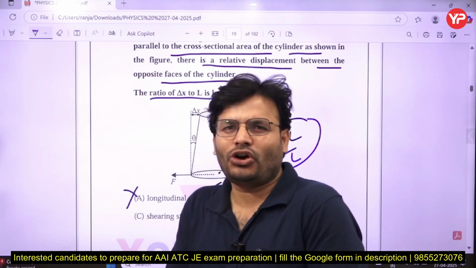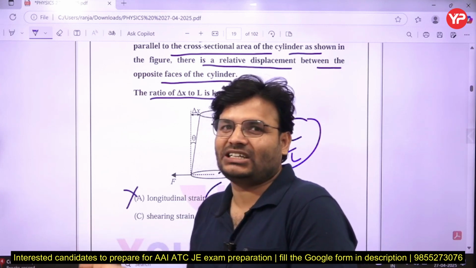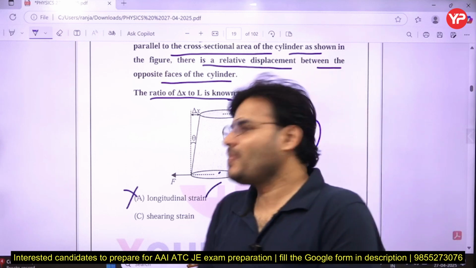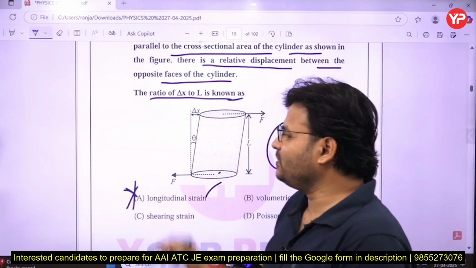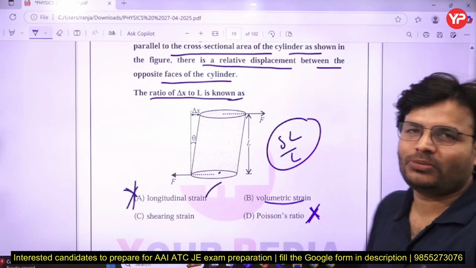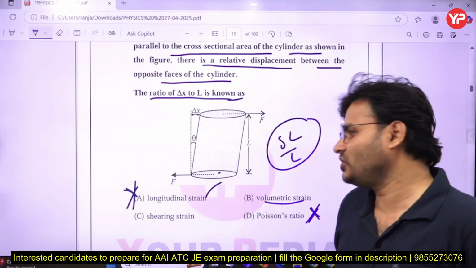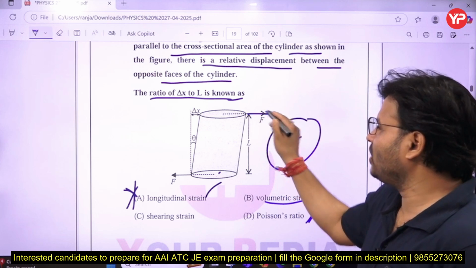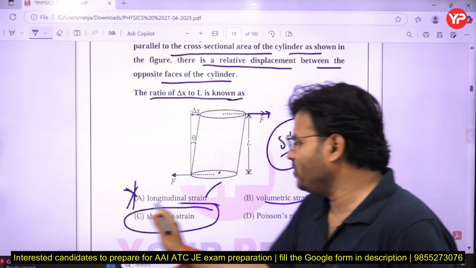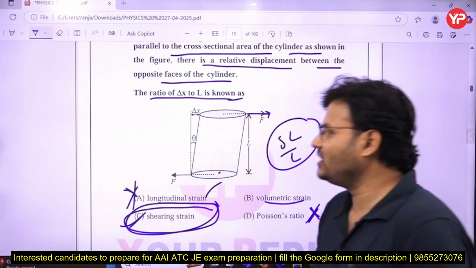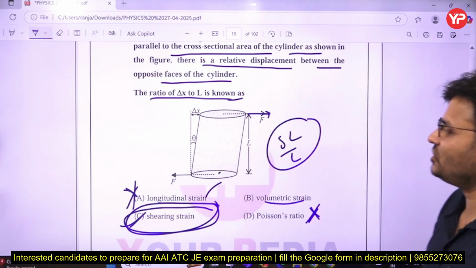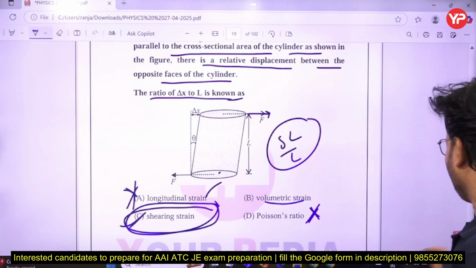If you don't know all the options exactly, in that case you can eliminate options and easily get the answer. So here we can say longitudinal can't be, because there is no change in length. Volumetric strain is change in volume upon total volume, but this force is shear. So this is called shearing strain. The change in that length upon that length is known as shearing strain. So C is the right answer.